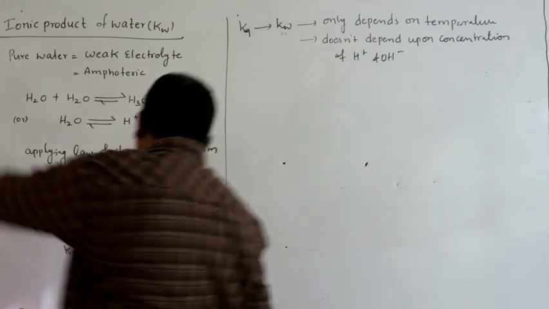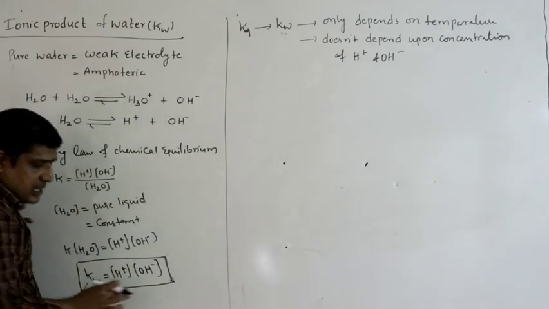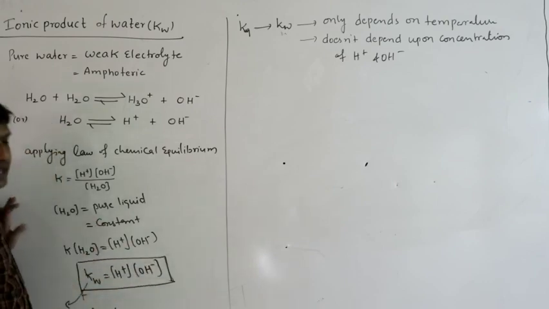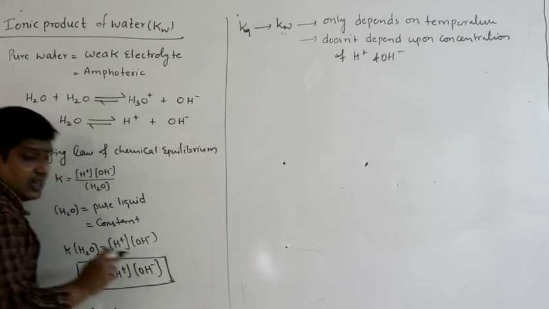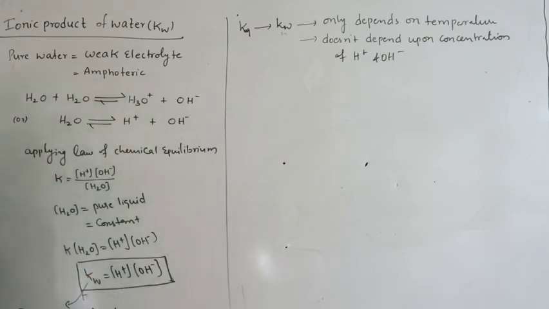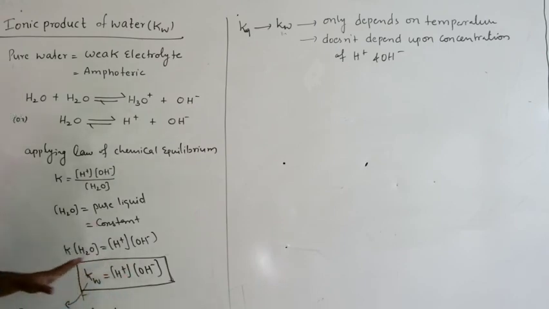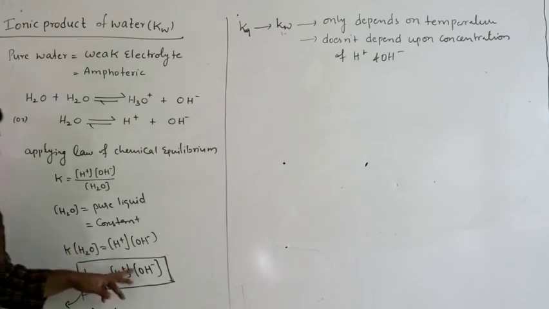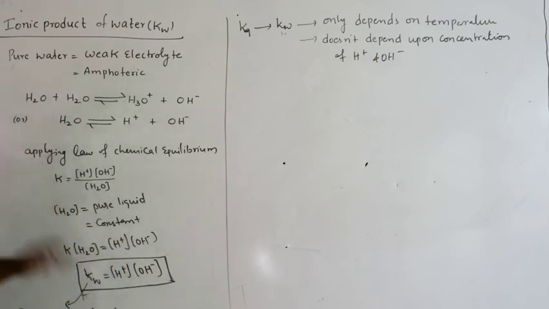Why? If you increase H plus ion concentration, OH minus will decrease such that the product remains constant. If you decrease H plus, OH minus will increase such that the product will remain constant. Similarly with OH minus. So if you change the concentration of either of these two, the Kw value will not change, because the other will change such that the product remains constant.